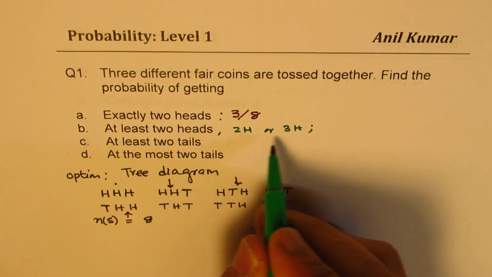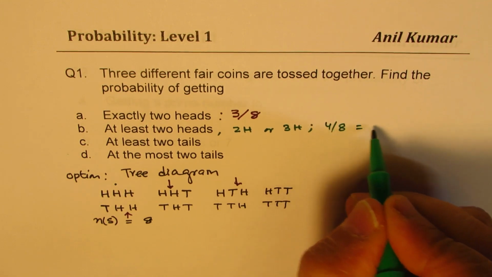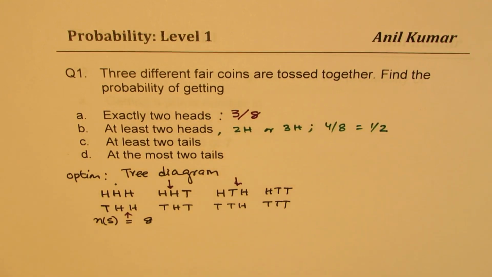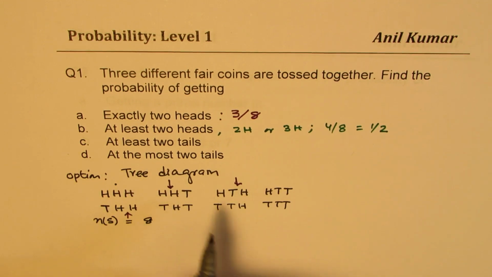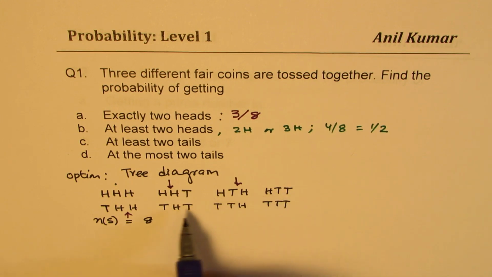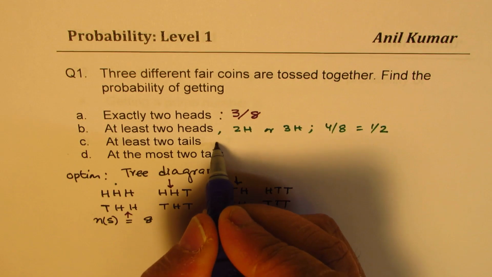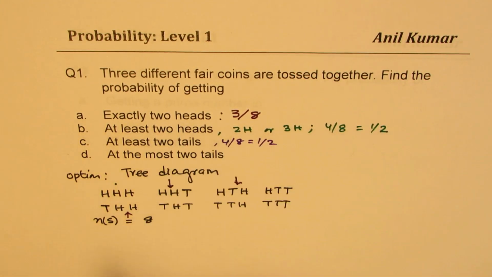So we have in all 4 out of 8, which is also equal to half. Now, the question here is at least 2 tails. Similar to what we did just now, at least 2 tails, we look for tails which are 2 or more. So one combination, and then we have 2, 3, and 1, 4. So here also you get 4 out of 8, which is the same as half, as we did in the previous one.